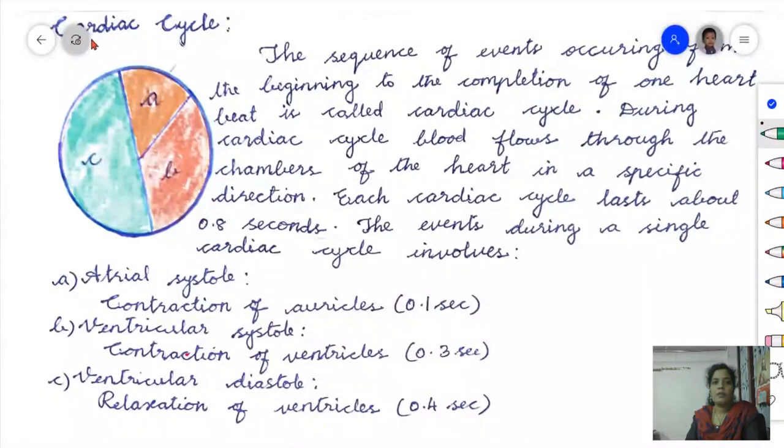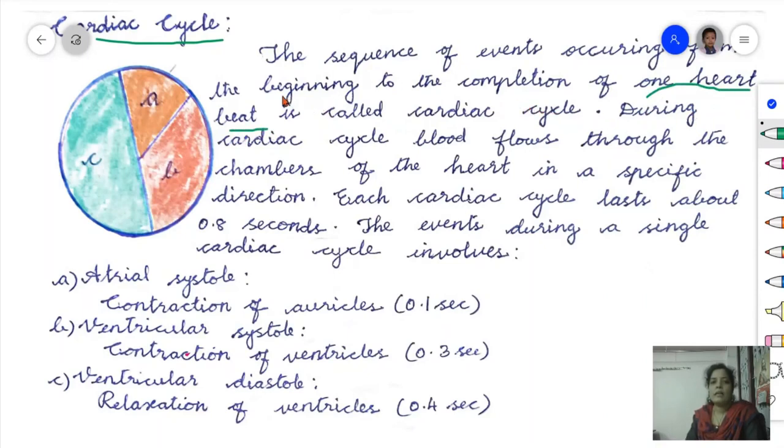Now we are going to discuss the cardiac cycle. So first let us see what is the cardiac cycle. The sequence of events occurring from the beginning to the completion of one heartbeat is called the cardiac cycle. Already you have studied about heartbeat.